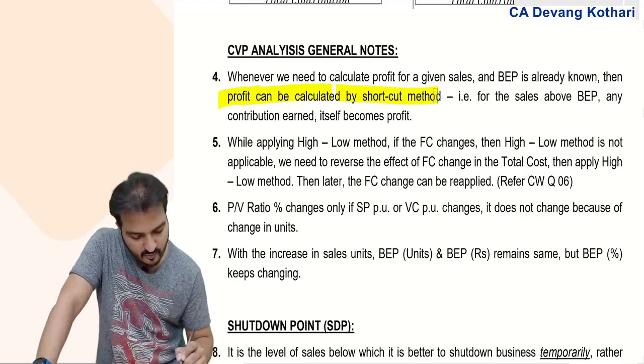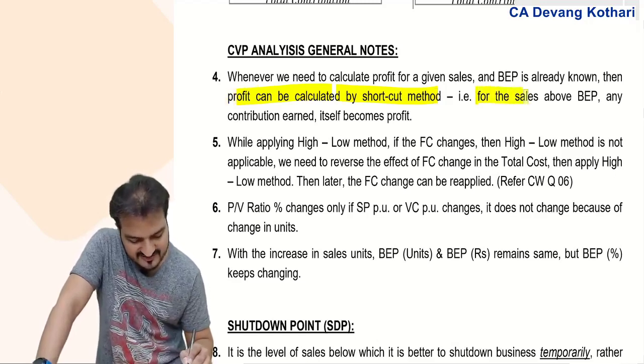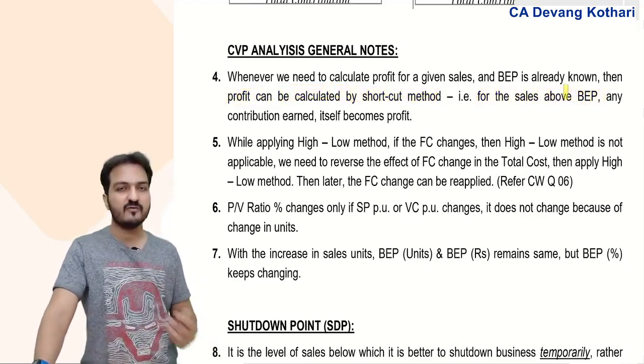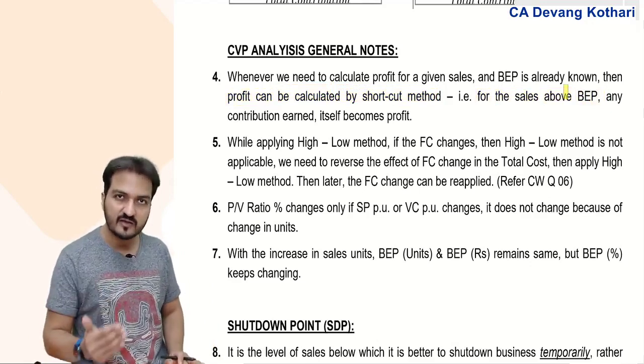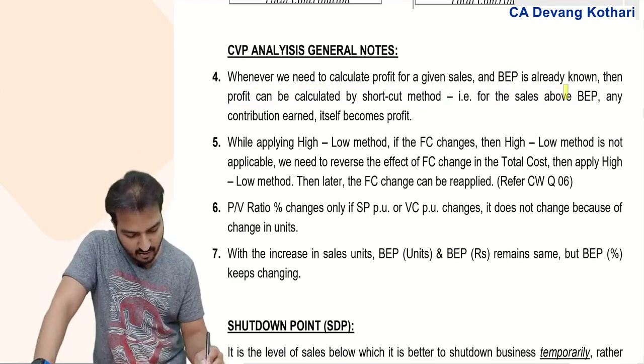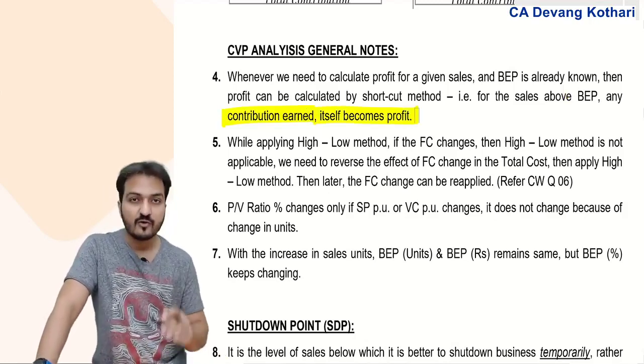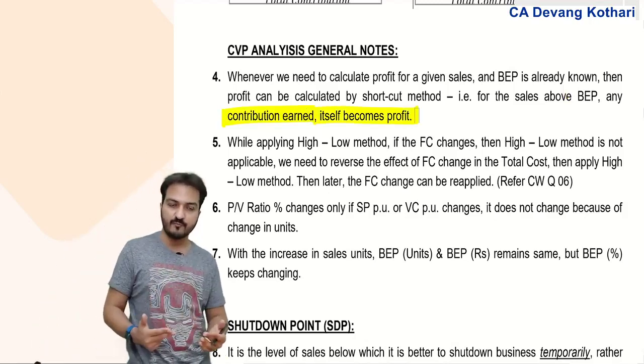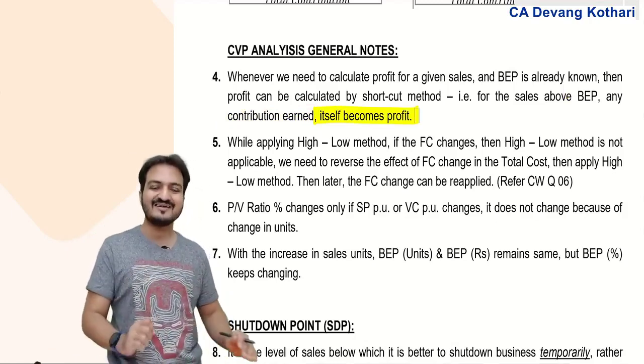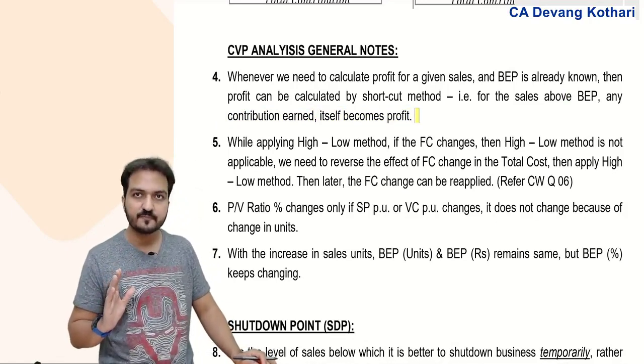The method simply says that for sales above the break-even point, any contribution earned, that itself becomes the profit. For sales that happen after break-even point, whatever contribution is earned will itself become the profit. Done? Yes.